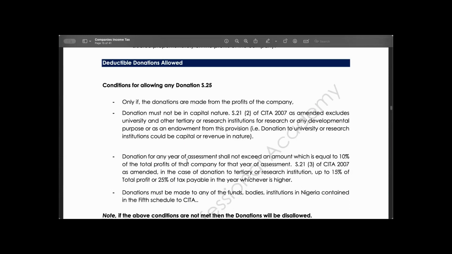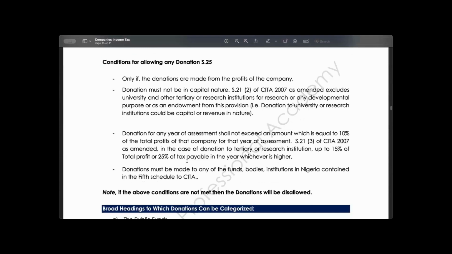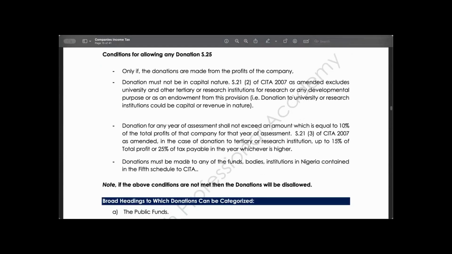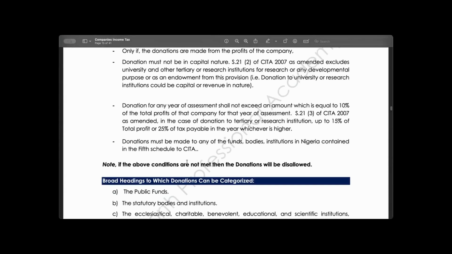We now said this excludes universities and other tertiary institutions where research is being conducted. So donation could be capital in nature when it is for university education. We said donation cannot be more than 10% of the total profits for any year of assessment. Well, we also said this donation could be more than 10% if it is donated to a research institute or university.